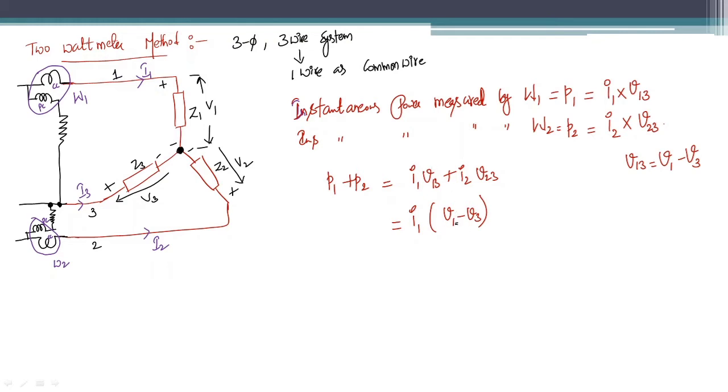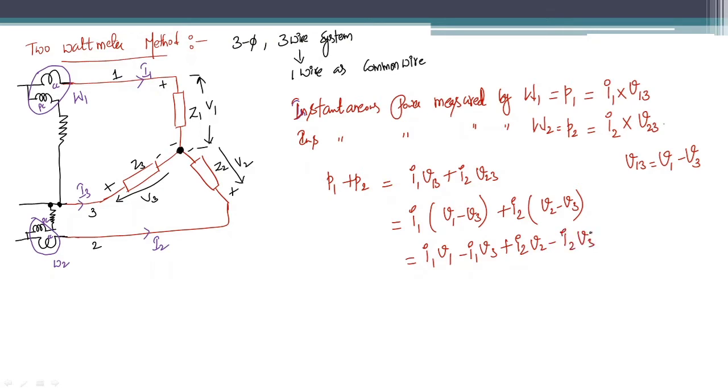If you have only one letter, you need to consider it as a phase voltage or line to neutral voltage. And I2 into, in place of V23 I can write V2 minus V3. So finally you will get I1 V1 minus I1 V3 plus I2 V2 minus I2 V3.